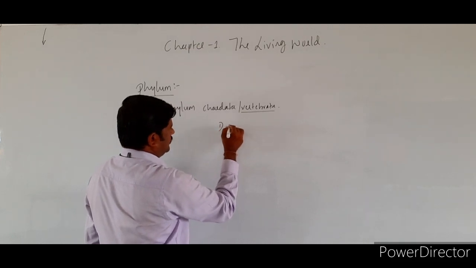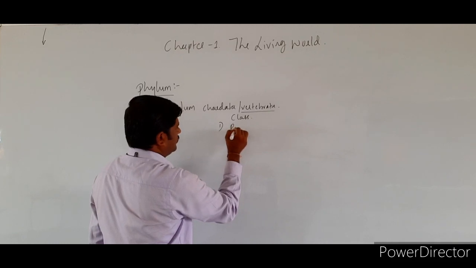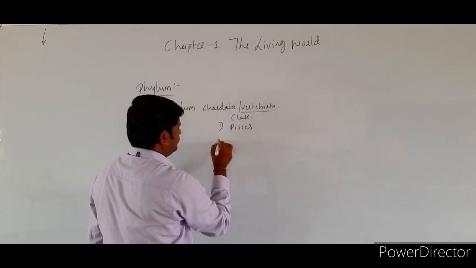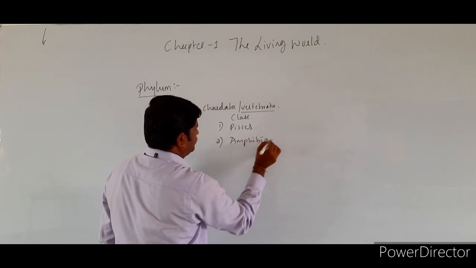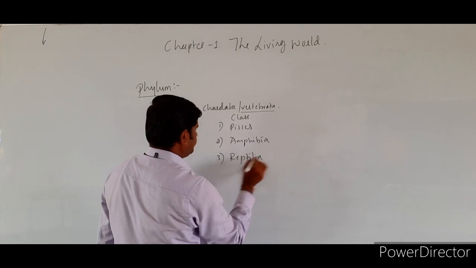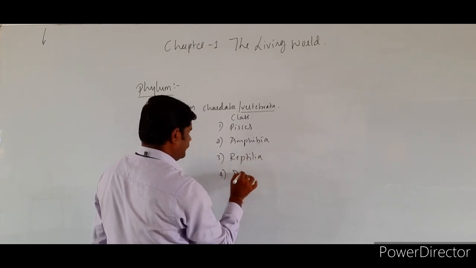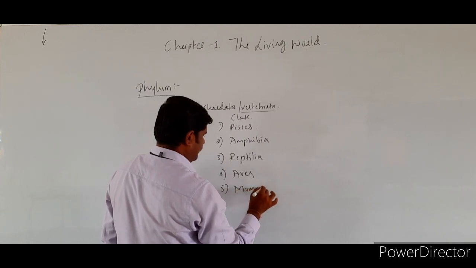So here, all these classes include class Pisces, class Amphibia, class Reptilia, and class Aves and Mammals.